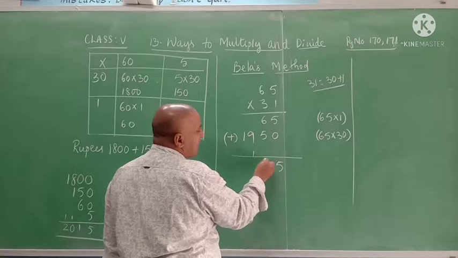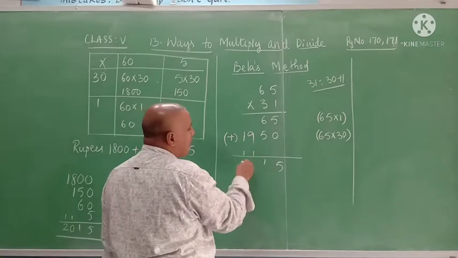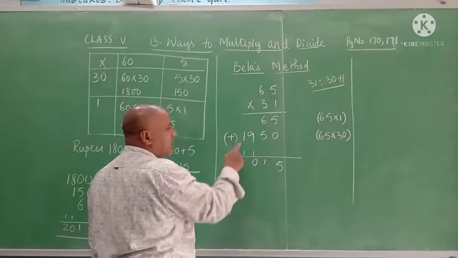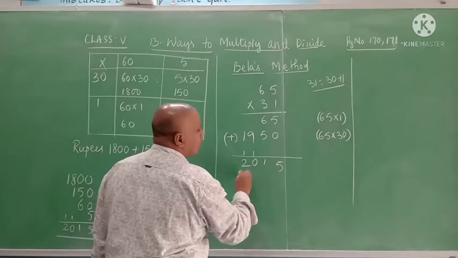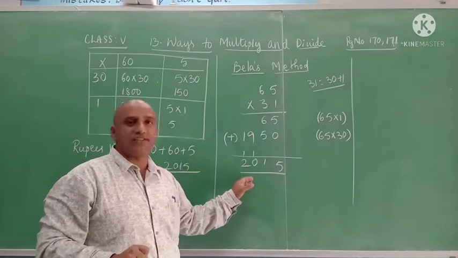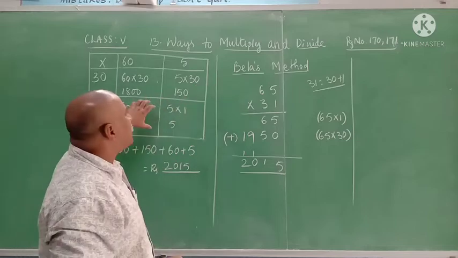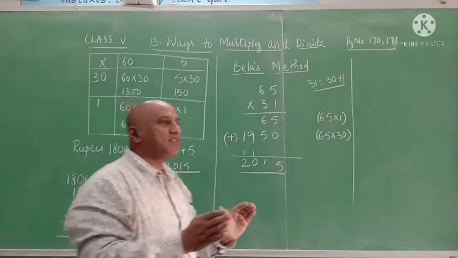Keep 1 here and here it is 1. 9 plus 1 is 10, so keep 1 here and 0 is here. 1 plus 1 is 2. So how much did we get? The same, 2015 rupees.